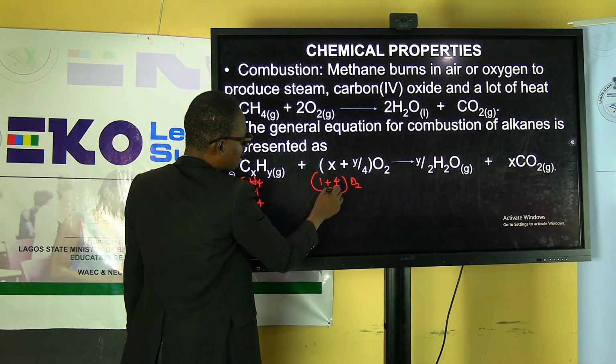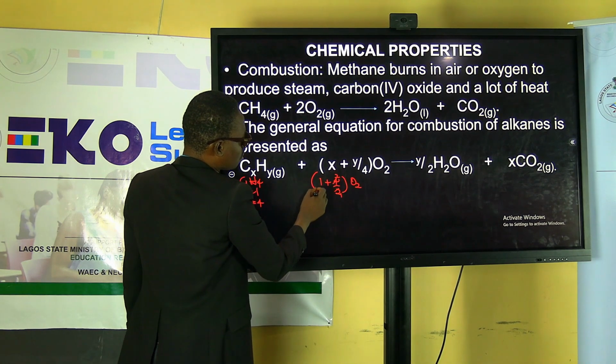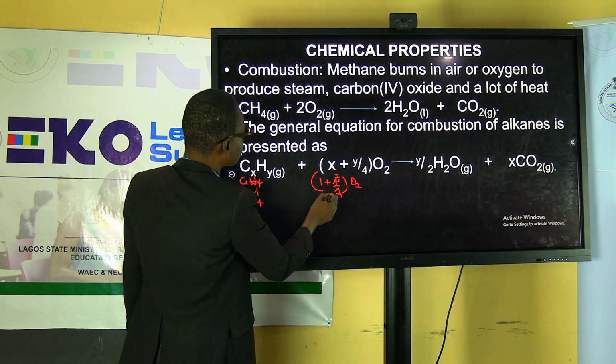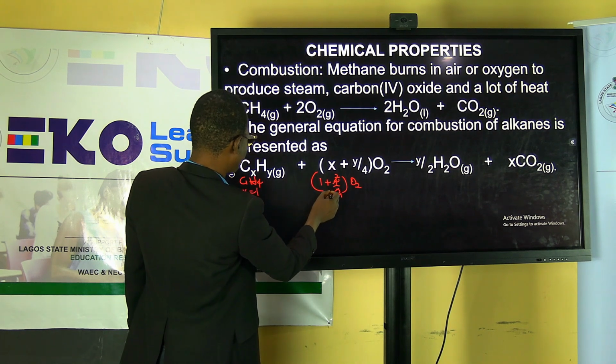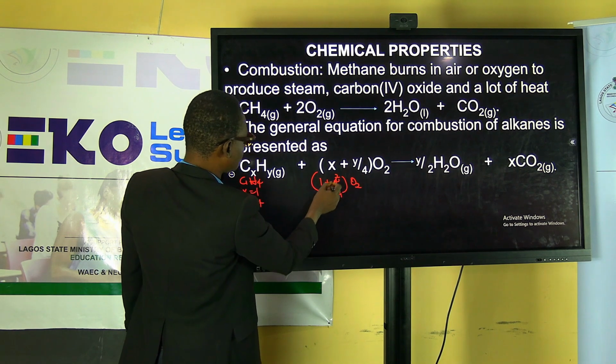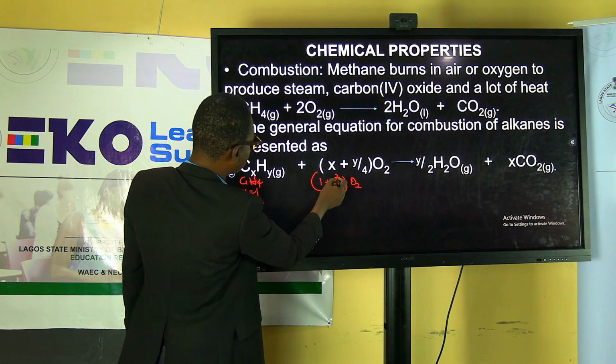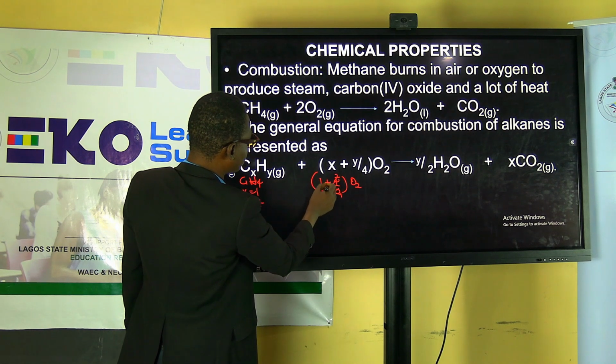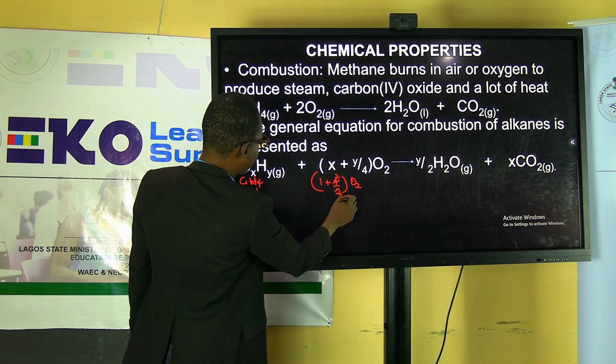Then what will you do? 2 here, 1, 2 here, what? 2. So 2 plus what? 1. Oh, good. Yes, that will give you what? 2. So 2 plus this will give you 3. Let's see. So I have 3 O2.